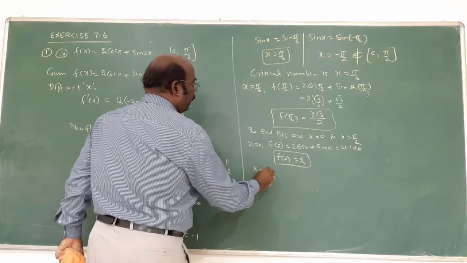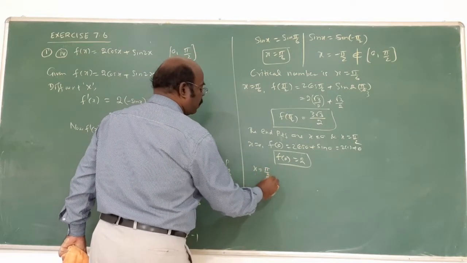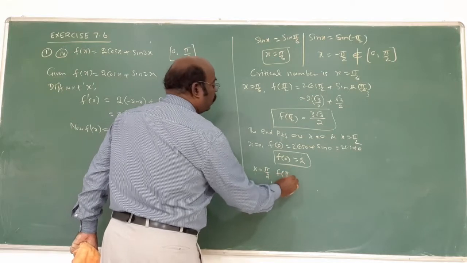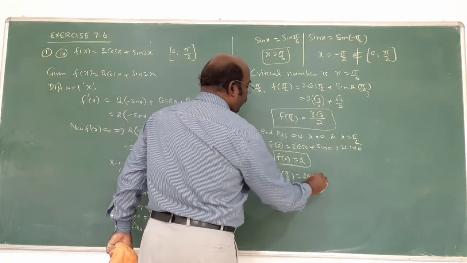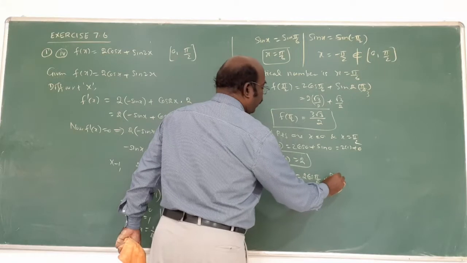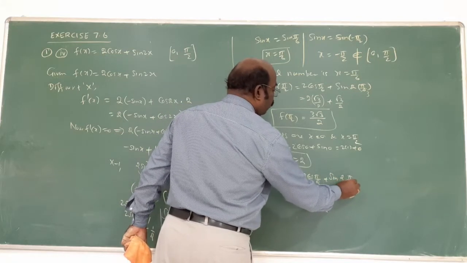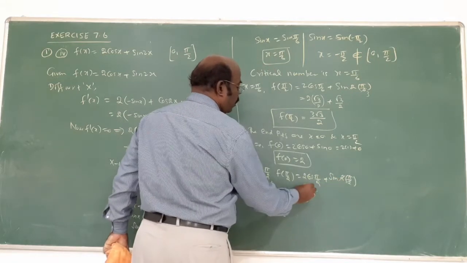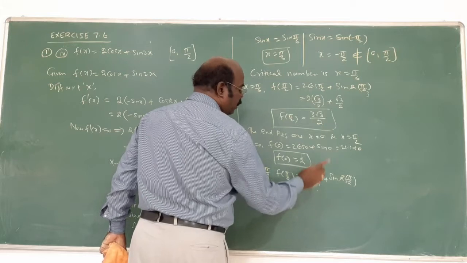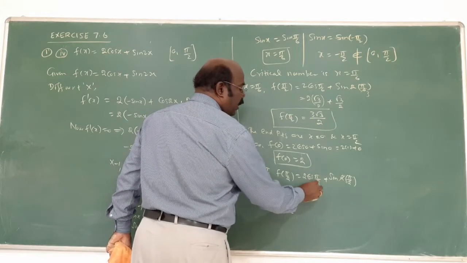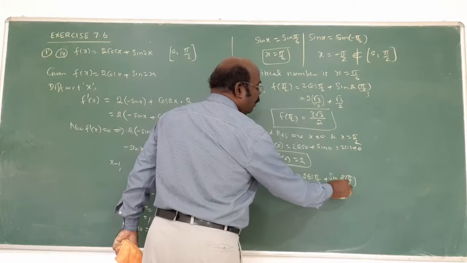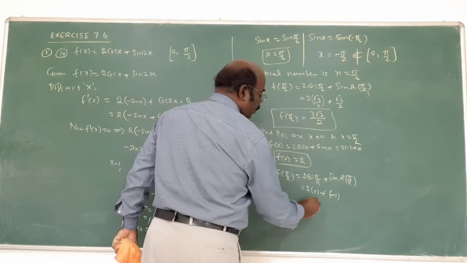When x is equal to pi by 2, f of pi by 2 is equal to 2 into cos pi by 2 plus sin 2 into pi by 2. Now this 2 is not possible to cancel, very important. 2 into cos 90 is 0. Sin pi is minus 1. That is 0 and minus 1.